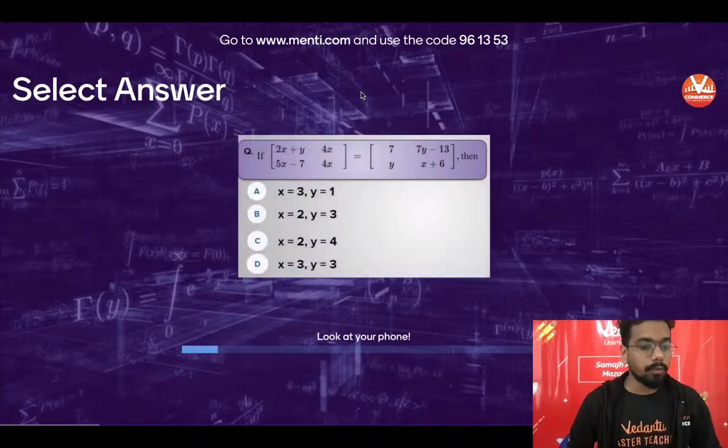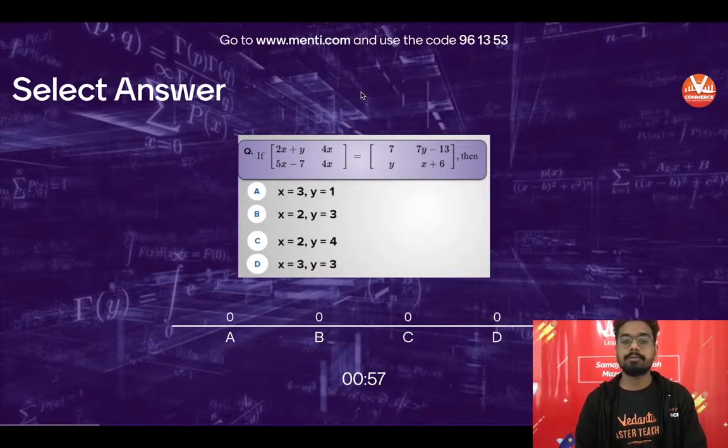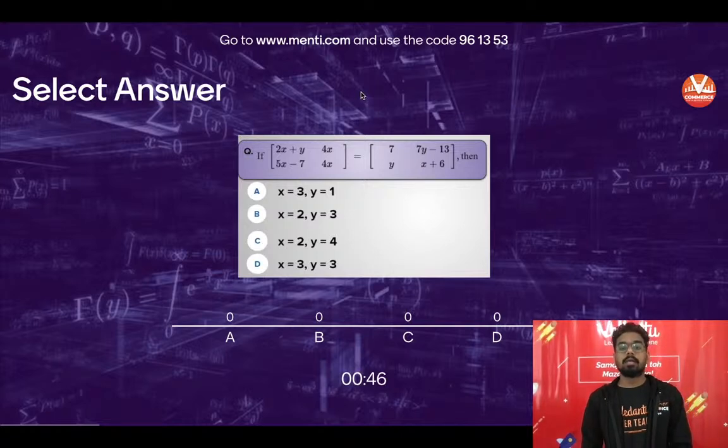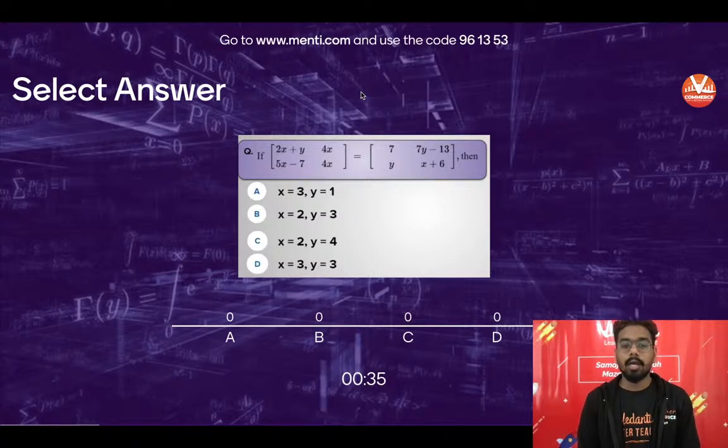Question number 1 will be visible on the screen now. It's a matrix: 2x plus y, 4x, 5x minus 7, 4x is equal to the second matrix. You have to tell what x and y are. You have exactly 1 minute. Basically, in this question we have covered the equality of matrices concept. You have 30 more seconds, guys, quickly answer.